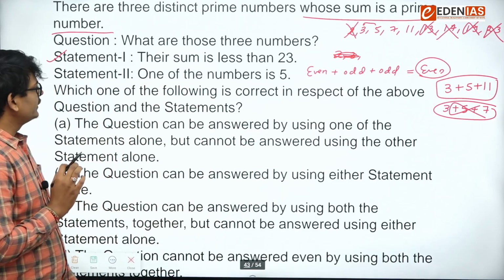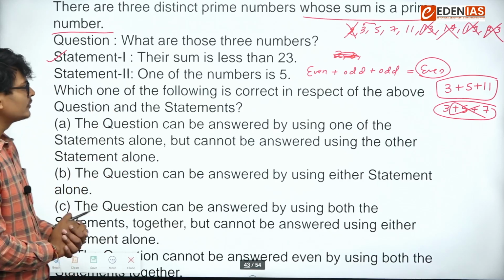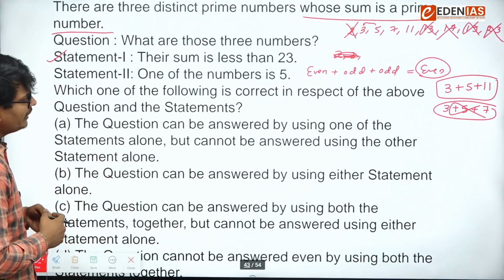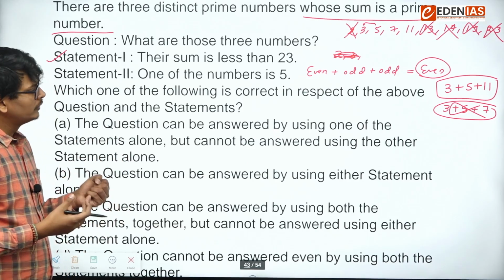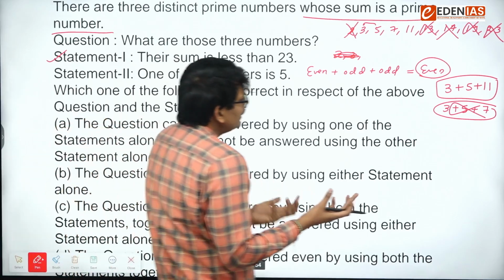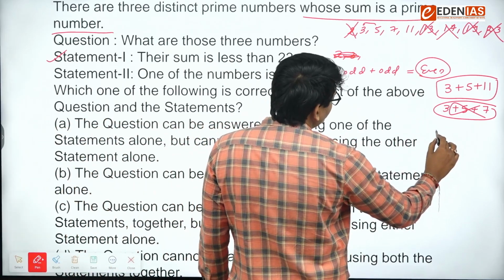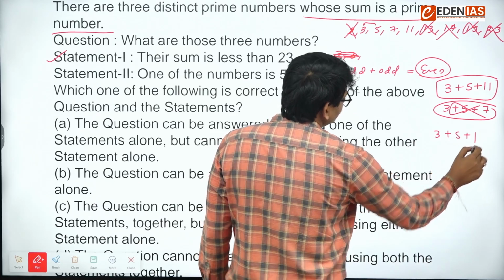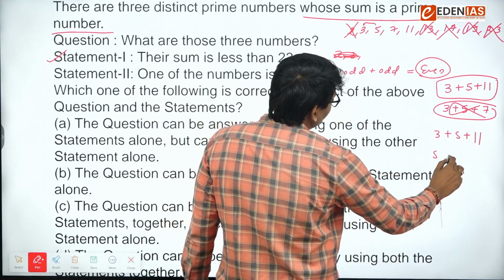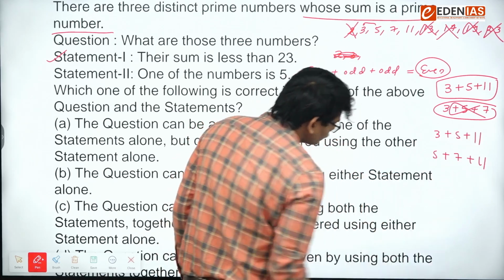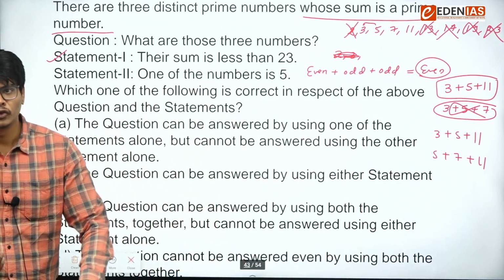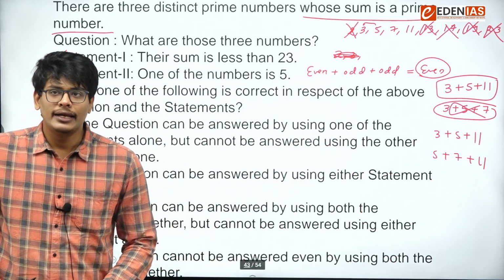Now let's check statement second. Statement second says one of the numbers is 5. If I take one of the numbers as 5, there can be multiple possibilities. We can say 3 plus 5 plus 11. We can also say 5 plus 7 plus 11, because there is no condition that the sum has to be less than 23.